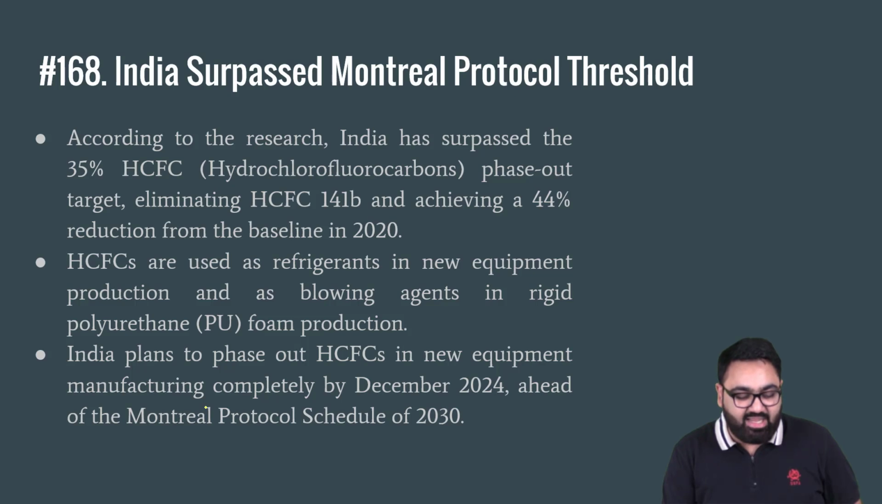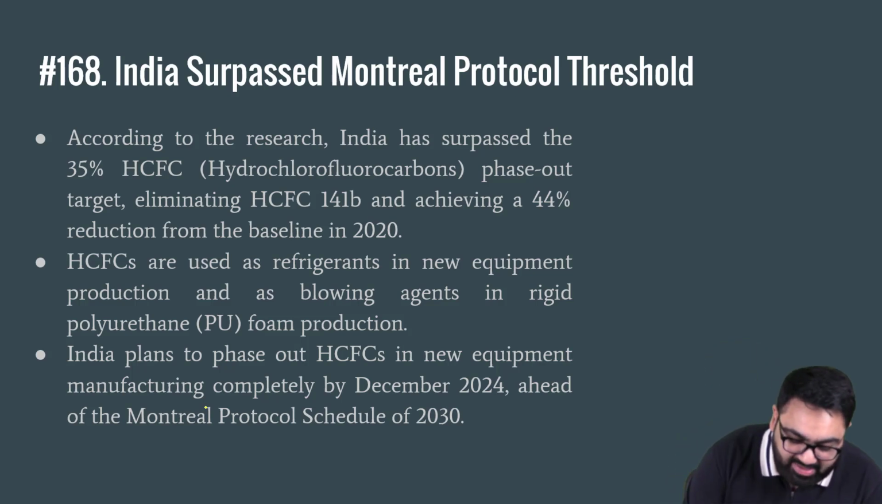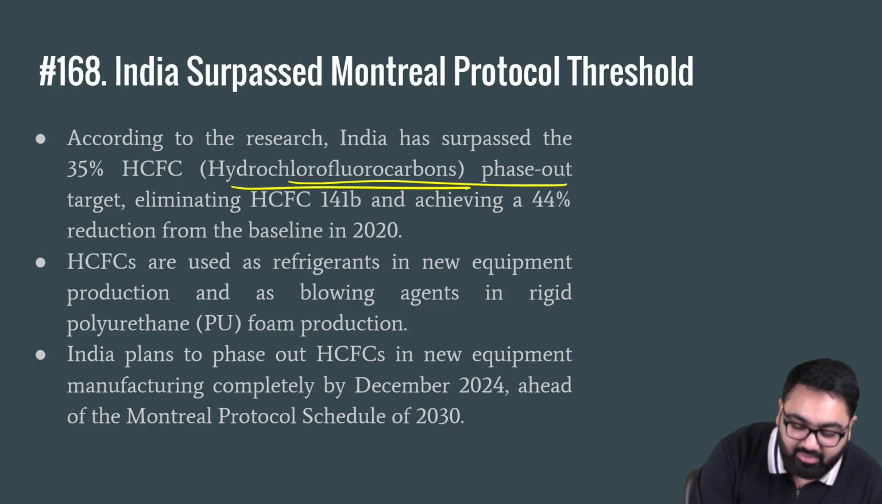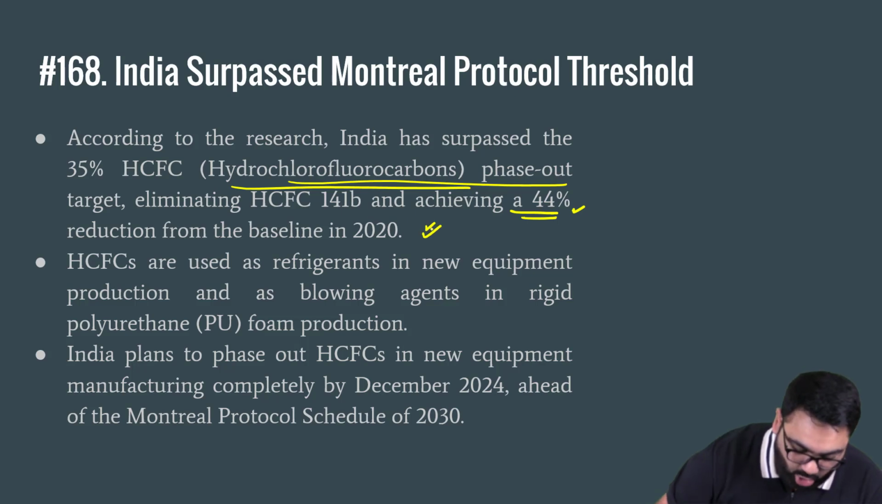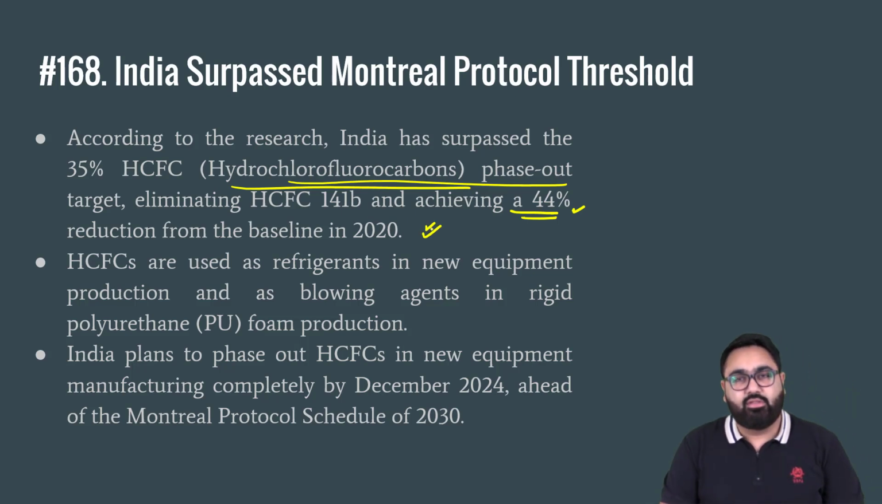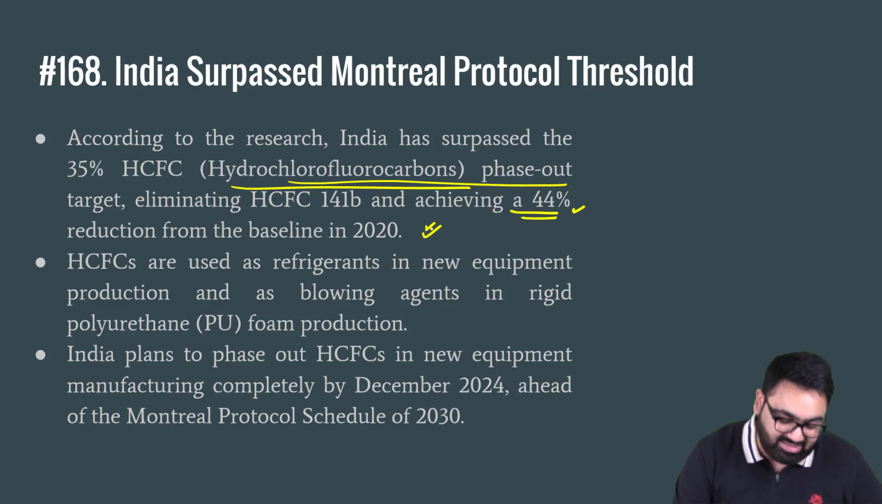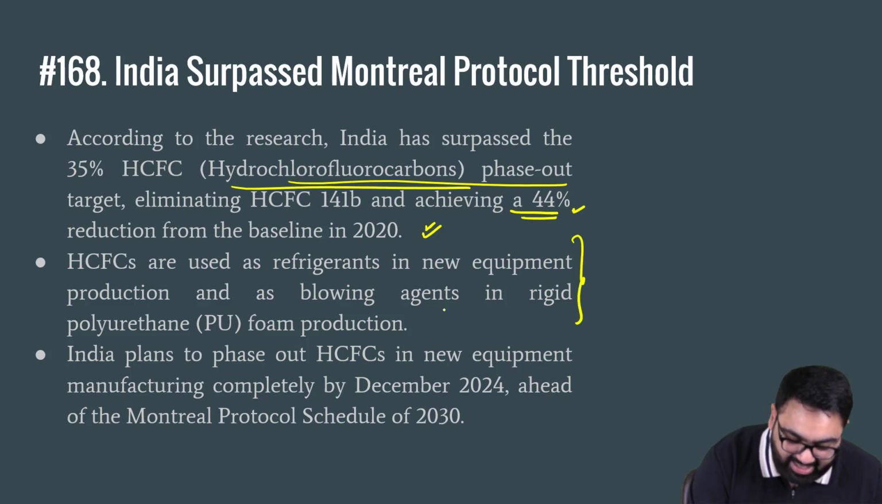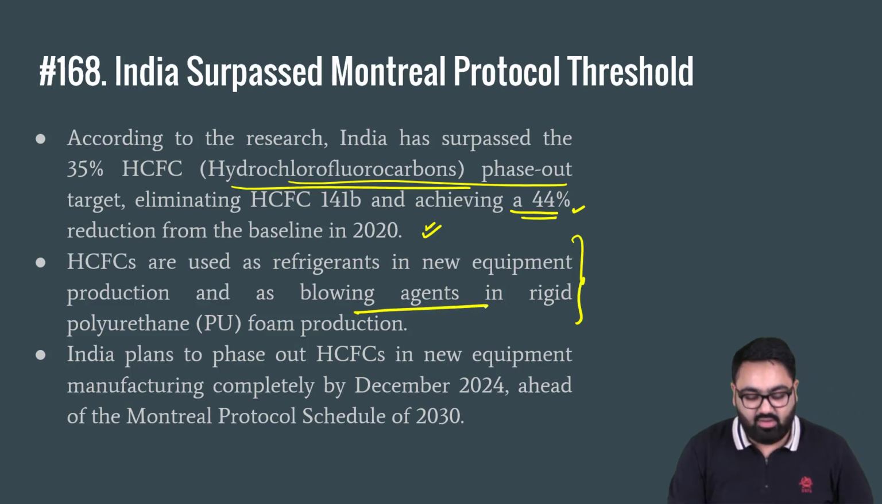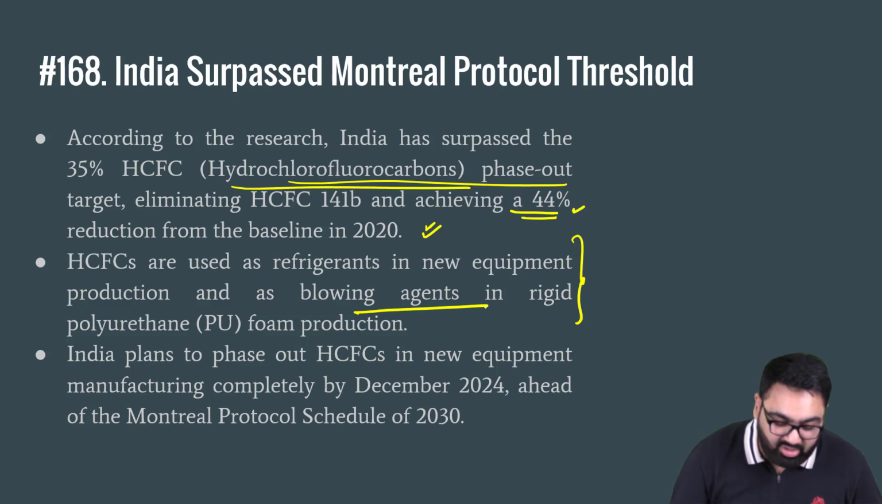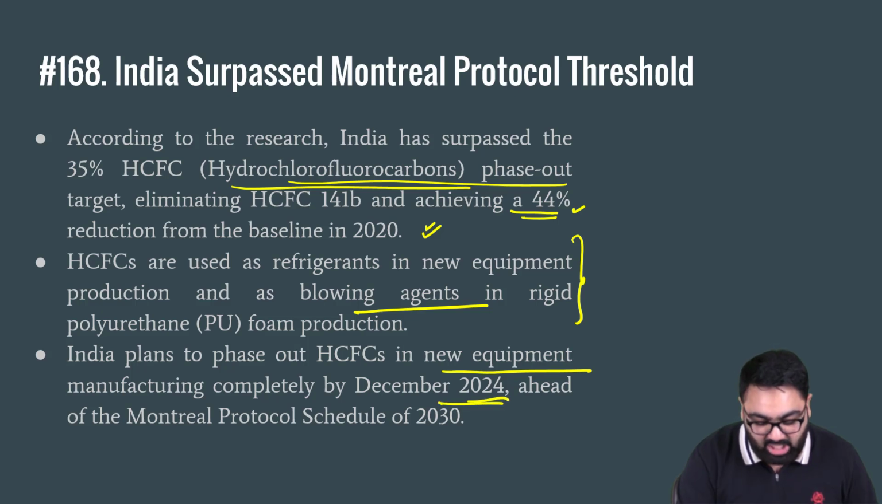The research says India has surpassed 35% phase out target of hydrochlorofluorocarbons. We have achieved a 44% target as compared to 2020 already. These chemicals are used as refrigerants in equipments and as blowing gas agents as well. India plans to phase out this completely in new equipment manufacturing by December 2024.